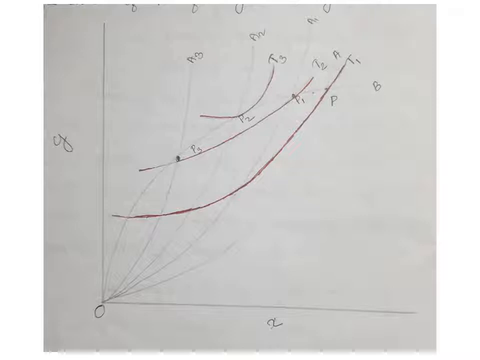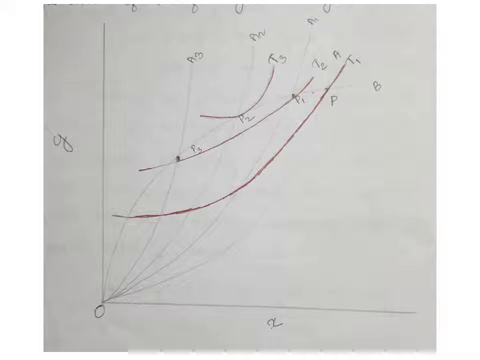The point of optimum tariff is determined where the trade indifference curve of the tariff-imposing country, that is the home country, becomes tangent to the offer curve of the foreign country.